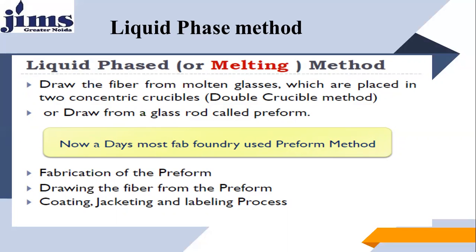That's why we call it the double crucible method. We draw the glass from a glass rod called a preform. The processes involved in this method are: fabrication of the preform, drawing the fiber from the preform, coating, jacketing, and labeling process. This is for outer protection.